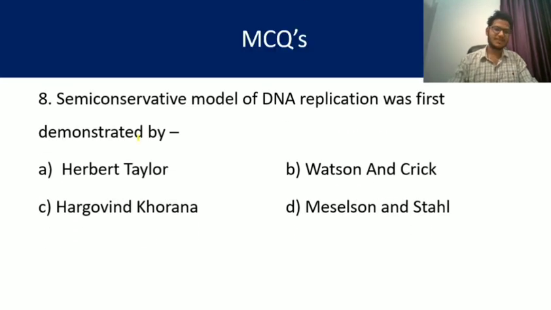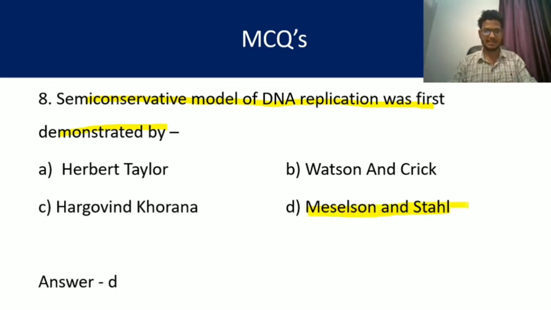Question number 8. The semi-conservative model of DNA replication was demonstrated by, I already told you that it was discovered by Meselson and Stahl. The answer is D. So semi-conservative DNA replication, Meselson and Stahl. Answer of question number 8 is D.